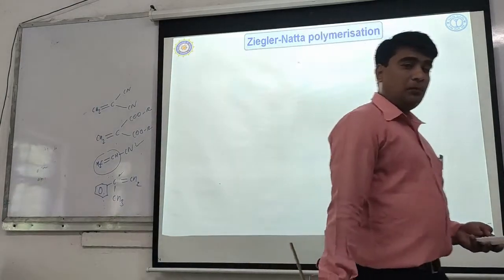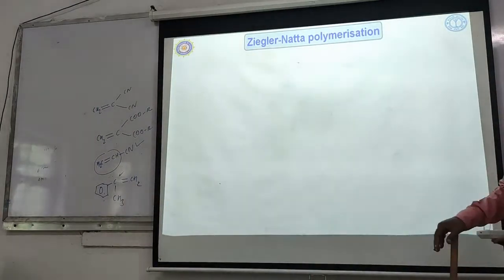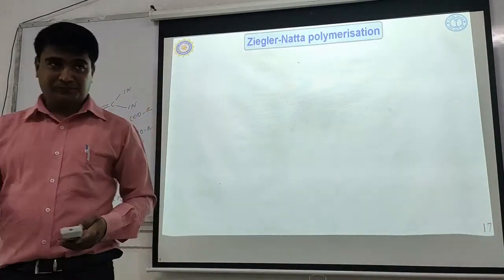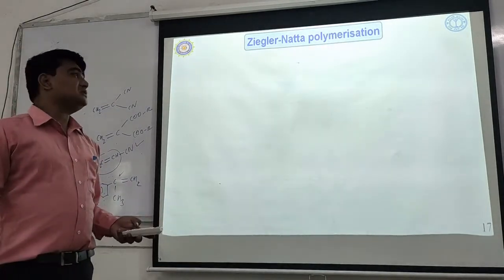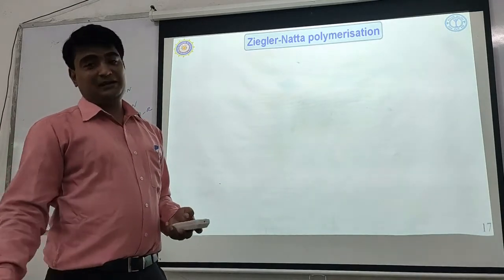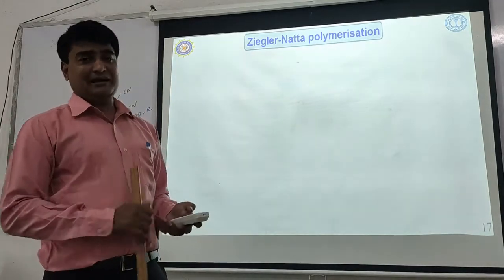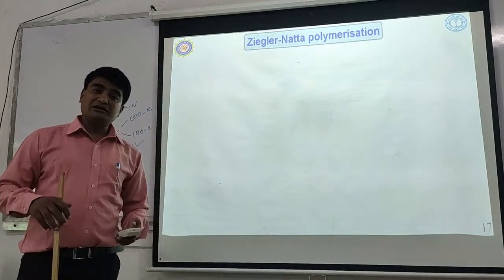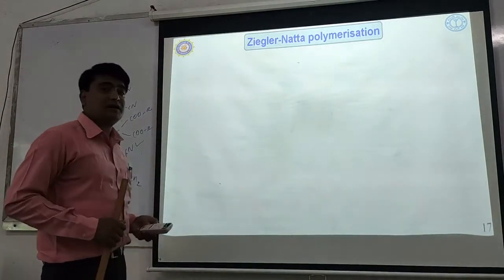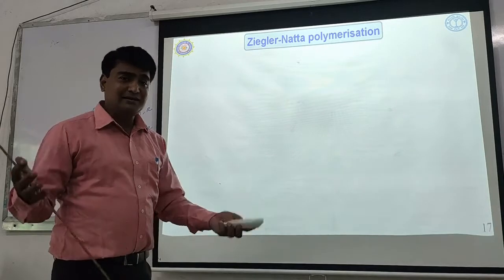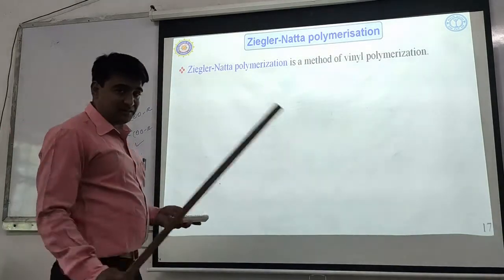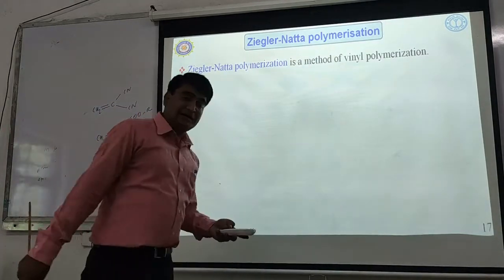Then the last topic of our polymerization unit, okay, that is Ziegler-Natta polymerization. What is meant by Ziegler-Natta? Ziegler is one scientist, Natta is another scientist. They worked together and developed a catalyst which is called the Ziegler-Natta catalyst. And when the polymerization reaction is catalyzed by that Ziegler-Natta catalyst, that type of polymerization is called Ziegler-Natta polymerization. Simple. Okay, so Ziegler-Natta polymerization is nothing but a method of vinylic type of polymerization.